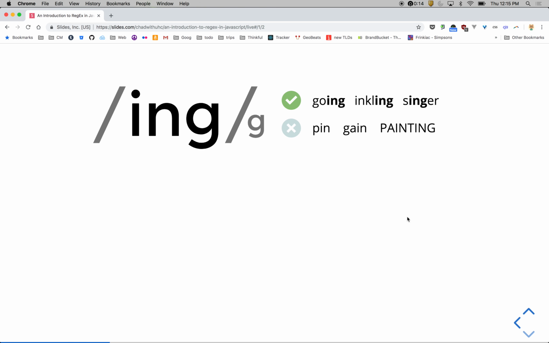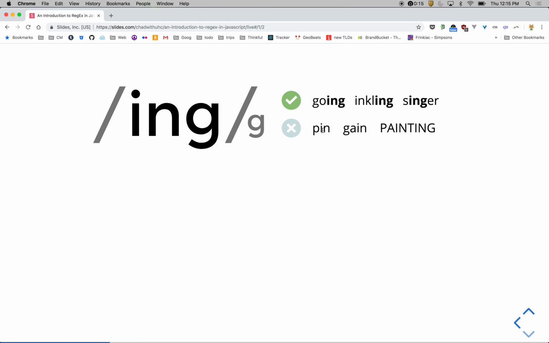All right, so some examples. This is the bare bones example, just /ing/g, so we're saying it's global. And ing is going to look for the string ing in consecutive order, those 3 letters. So for example, some matches would be going, inkling, and singer. It would also match things in the middle of a word. It doesn't matter if it's at the beginning or the end because we didn't specify where. We just said anywhere in there.